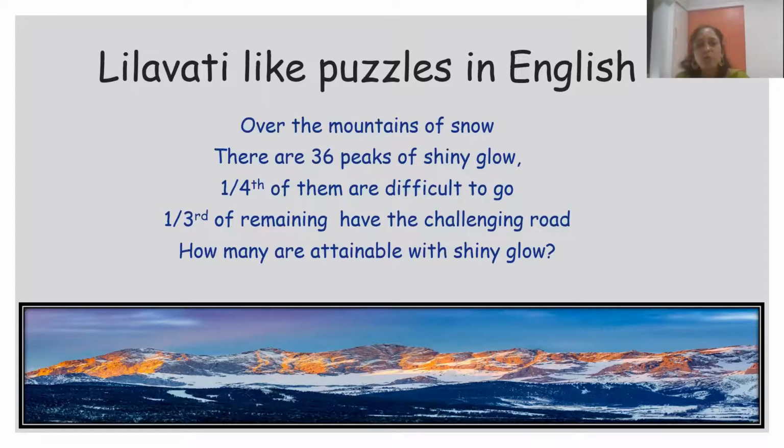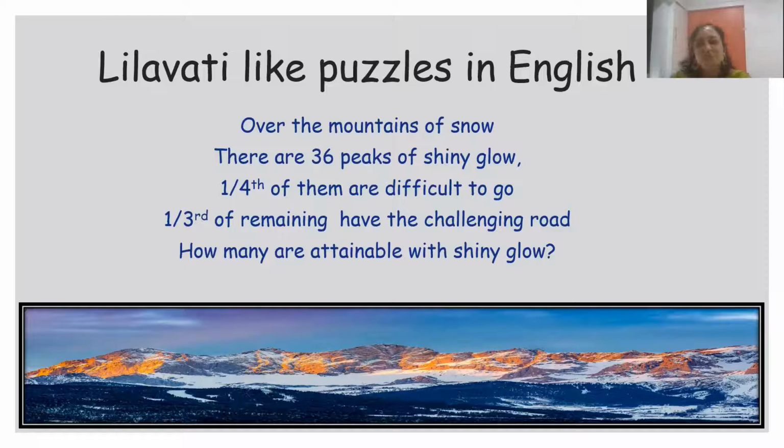Over the mountains of snow, there are 36 peaks of shiny glow. 1/4 of them are difficult to go. 1/3 of the remaining had a challenging road. How many are attainable with shiny glow?